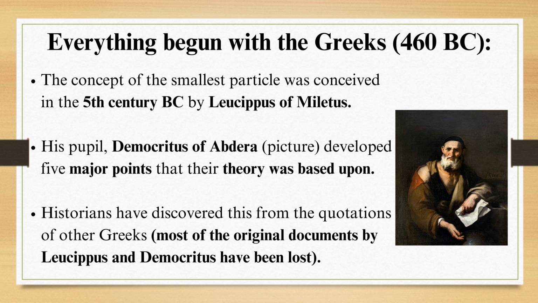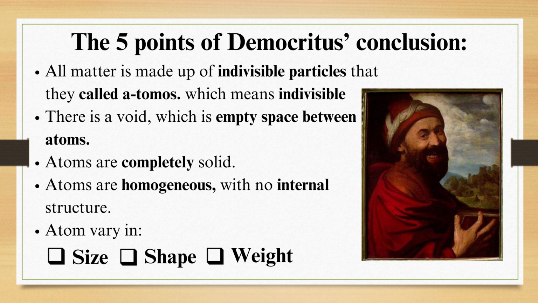Historians have discovered this from the quotations of the Greeks. Most of the original documents by Leucippus and Democritus have been lost. The 5 points of Democritus' conclusion: all matter is made up of indivisible particles that are called atoms, which means indivisible. There is a void, which is empty space between atoms. Atoms are completely solid. Atoms are homogeneous with no internal structure. Atoms vary in size, shape, and weight.